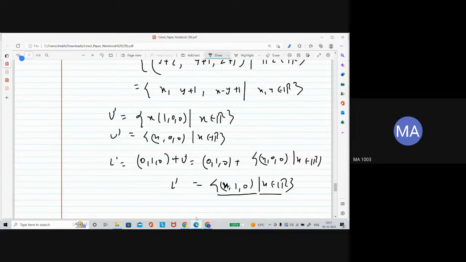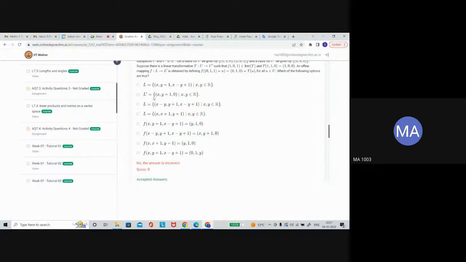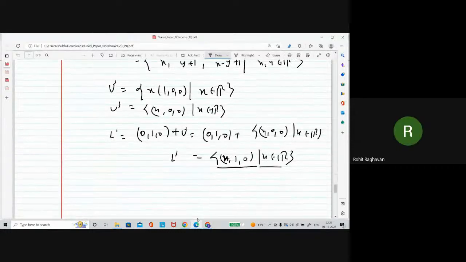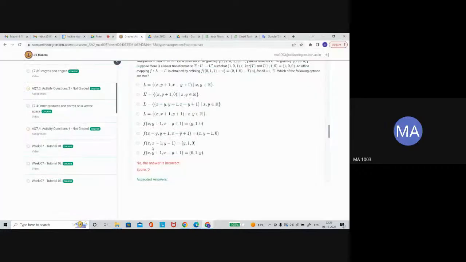This is a linear combination. This is L prime. So actually here it is not matching L. No, L prime is not matching. There is no L prime. Only one is given, which is not matching with our answer. It still remains to find our affine. Here the image of the affine is given, this one. Now we need to find the affine mapping.